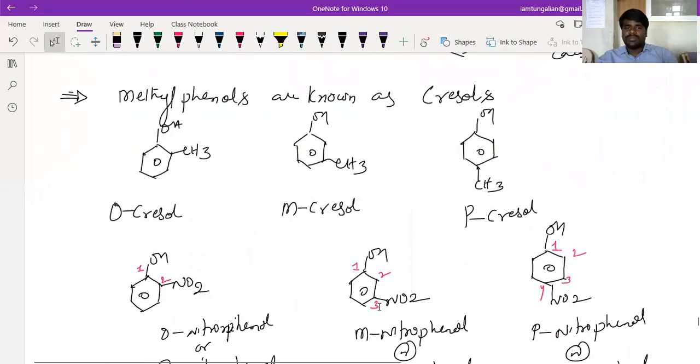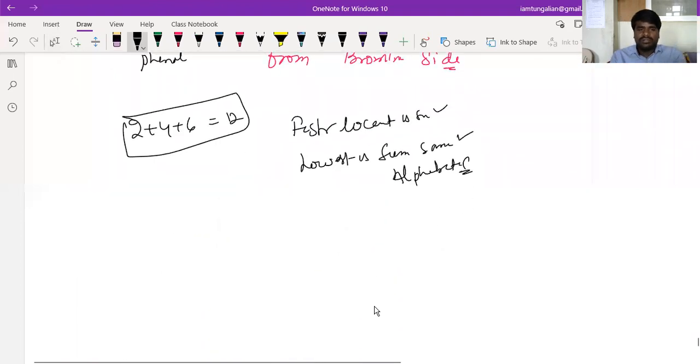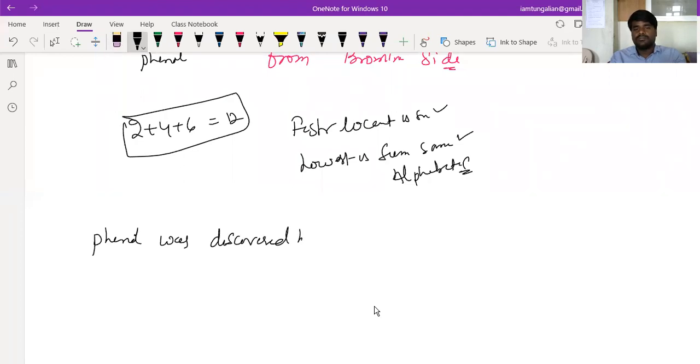If I want to tell you a little bit more about this phenol, beta, phenol was discovered by a scientist called Runge, beta, in the middle oil of coal tar.